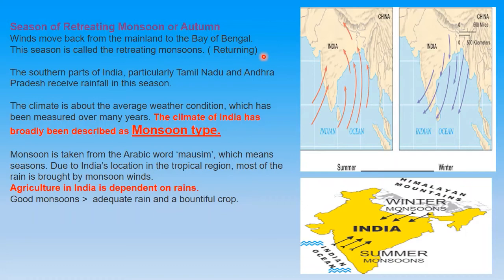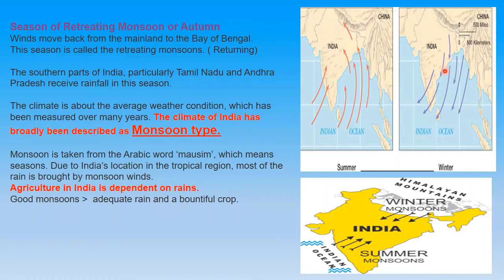The previous one was the onset of the monsoon, when they were coming from the Arabian Sea and Bay of Bengal, from the sea to the land. They give rainfall wherever they find a barrier, and now they will come back from the land to the sea area.